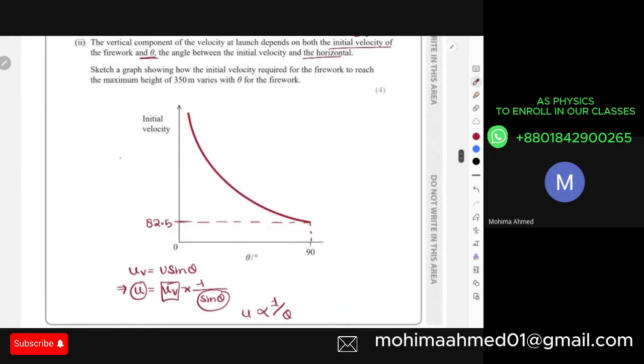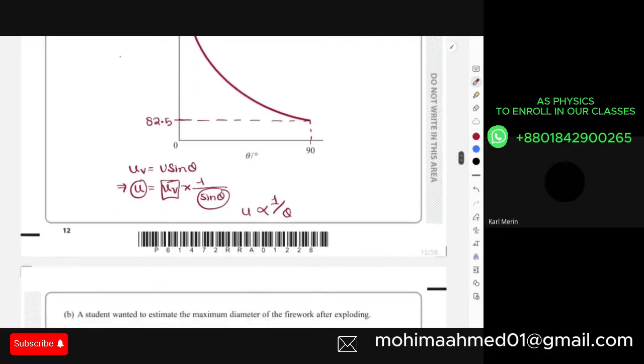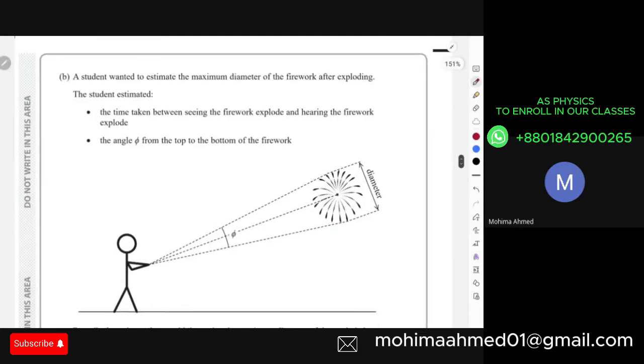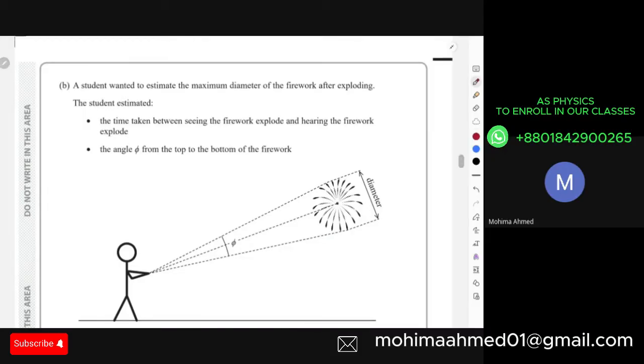Is there any problem so far from this particular question? If there is no problem, then over here it kind of looks like we have to use projectile motion, but we don't actually have to use that. We just have to use basic trigonometry here.